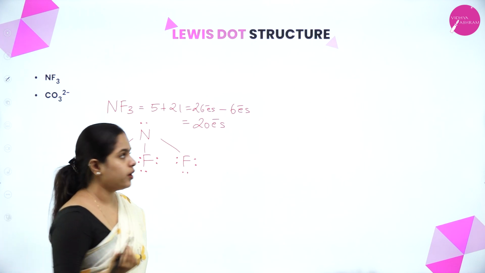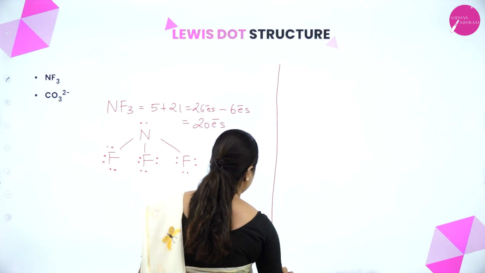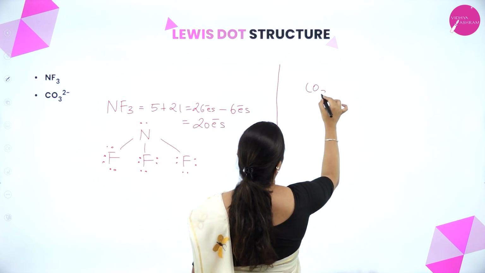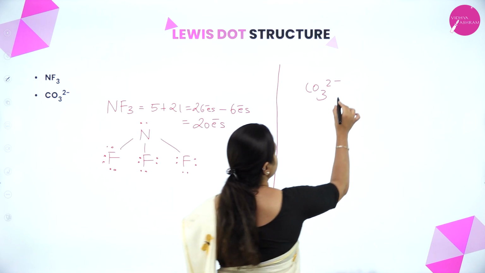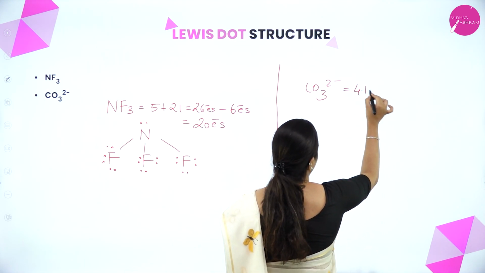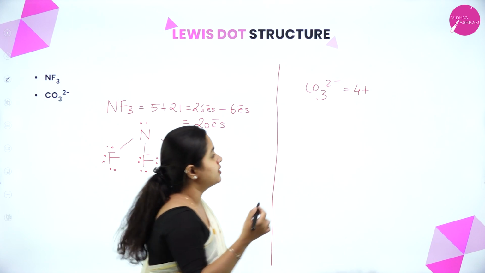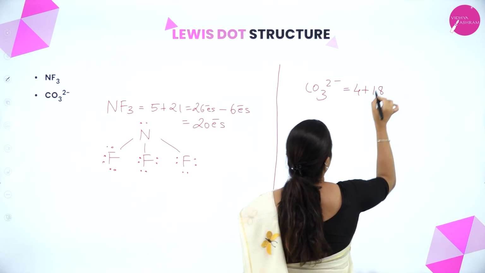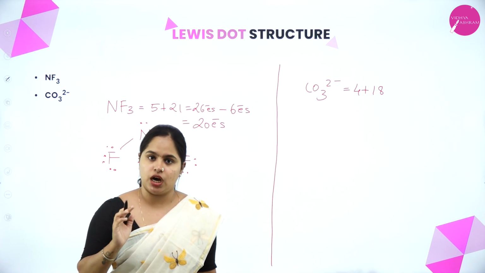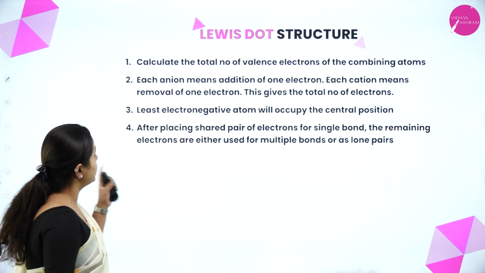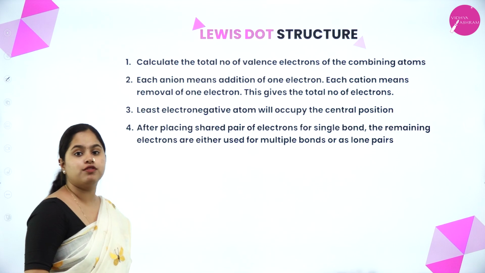Yes. Now moving on to the next example, that is CO3 2 minus. So first step is to calculate the total number of valence electrons, which is equal to 4 plus, for oxygen it is 6, right? So 6 into 3 is 18. Now what do I do with the 2 minus? Yes, 2 minus charge. As you can see, each anion means addition of 1 electron.